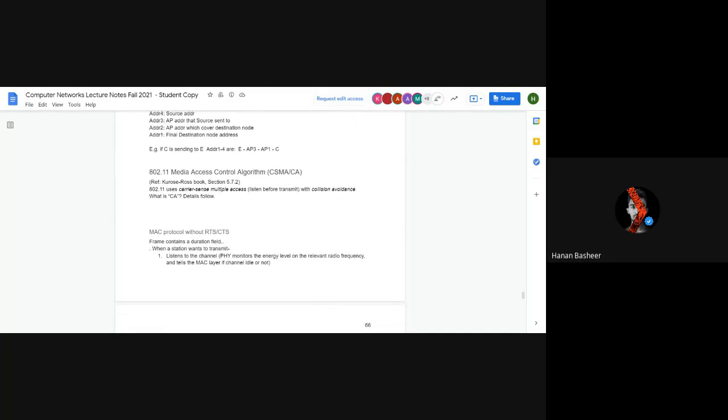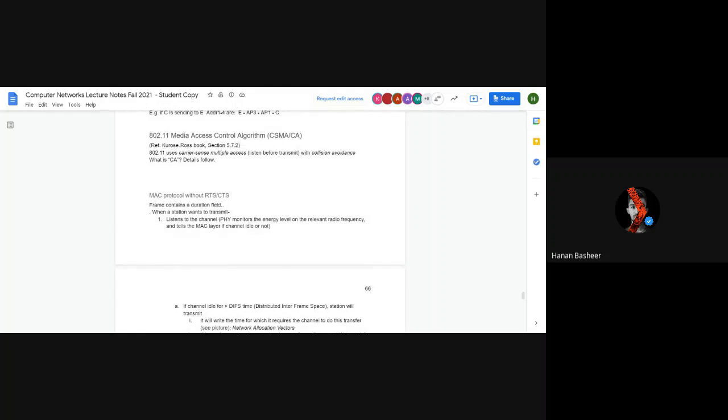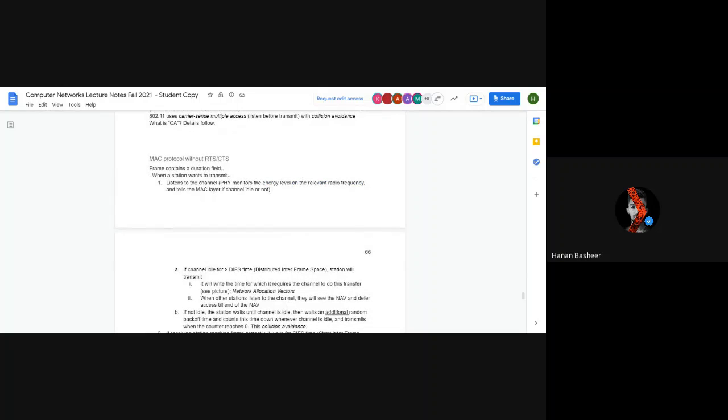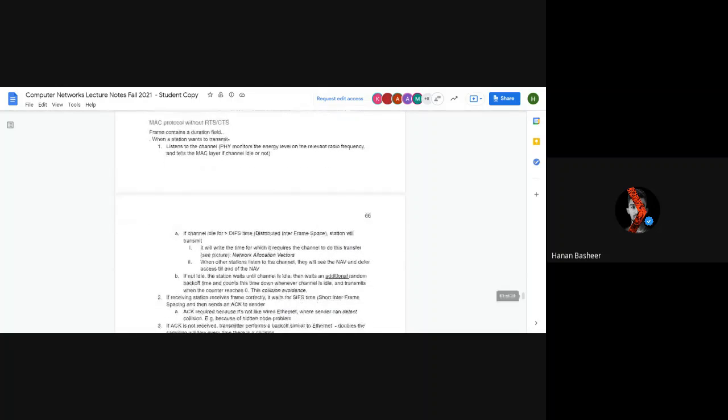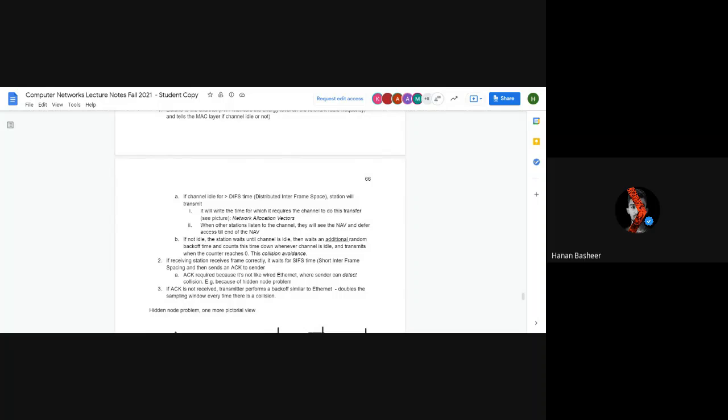Media access control algorithm, CSMA: a MAC protocol without RTS and CTS. The frame contains a duration field. When a station wants to transmit, it listens to the channel to check that no transmission is occurring at the moment.